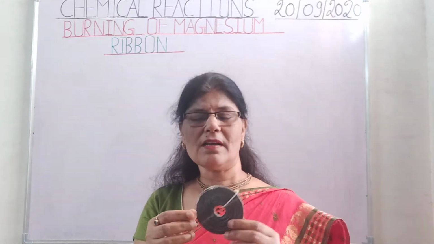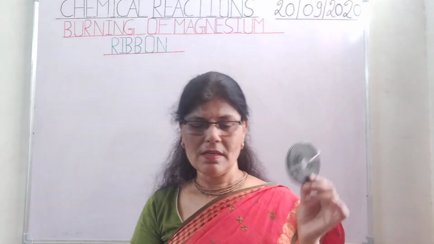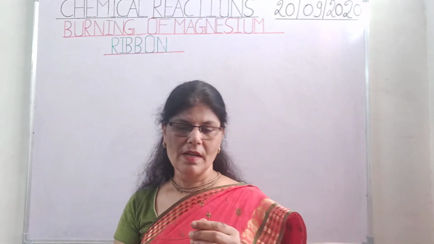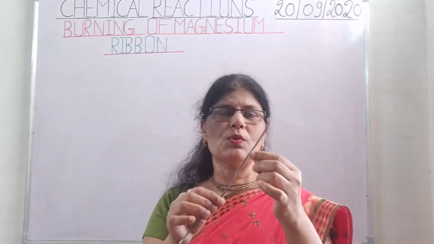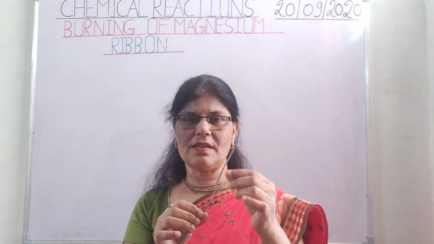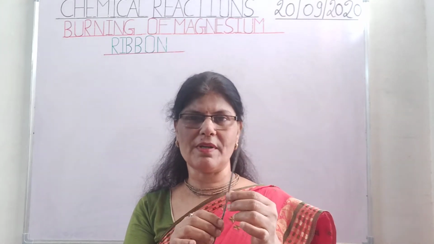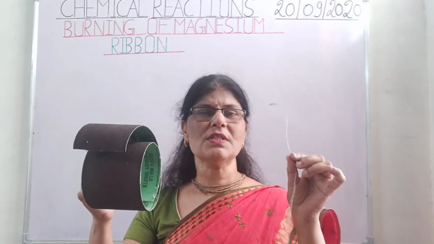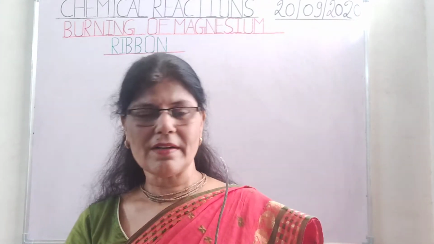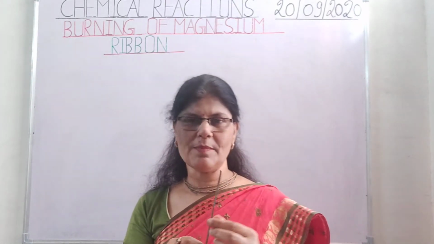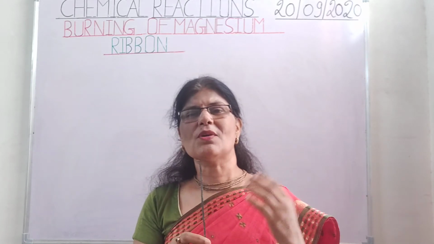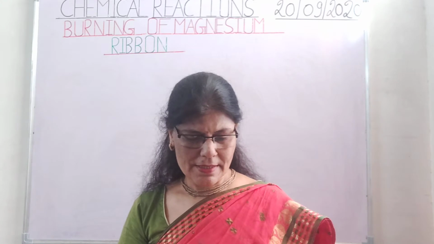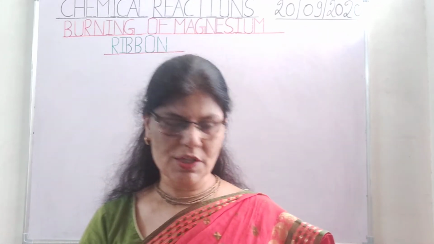We have to take only a small piece of this metal. So I have taken this small piece, and first of all you have to clean the tip of this magnesium ribbon using sandpaper. This type of sandpaper we can use. We are cleaning it with sandpaper so that if any oxide is already formed on it, it can be removed. So let us start the burning of this magnesium ribbon.